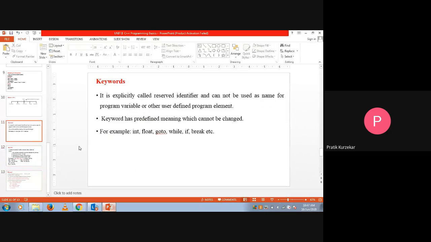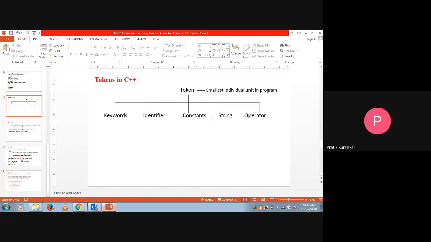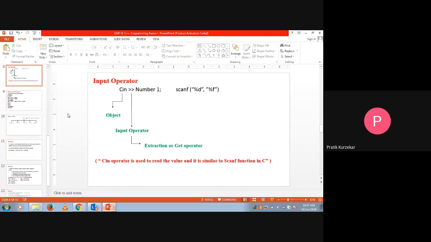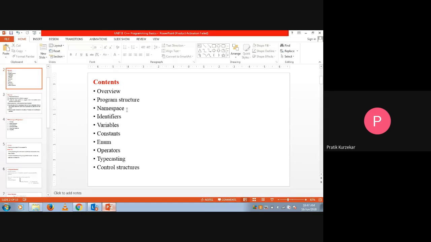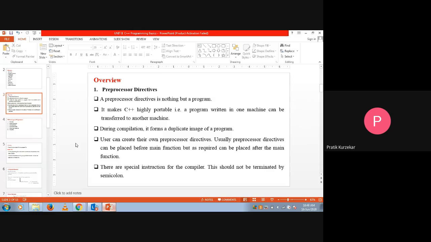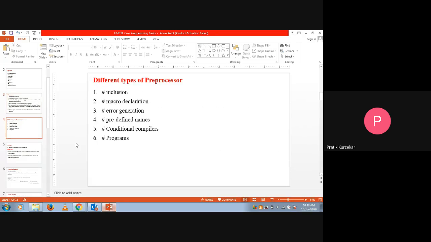In tomorrow's lecture, in the next lecture, we will cover string, operator and typecasting. So we will see what we have left here. Namespace, that we have seen, identifier, after that constant, that we have seen, identifier we have seen, keywords we have seen. So in the next lecture, we are going to see string, operators, typecasting, and in the last lecture we are going to cover enum and control structure. So again, two more lectures are required to finish this unit.